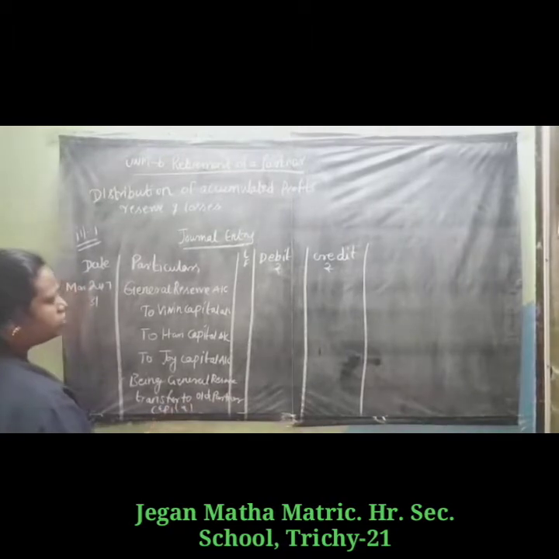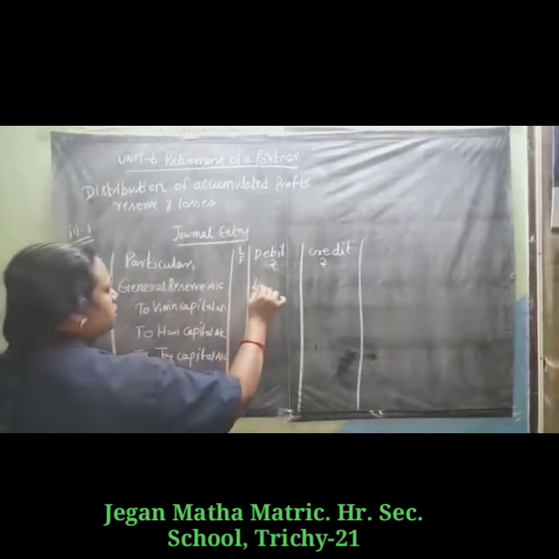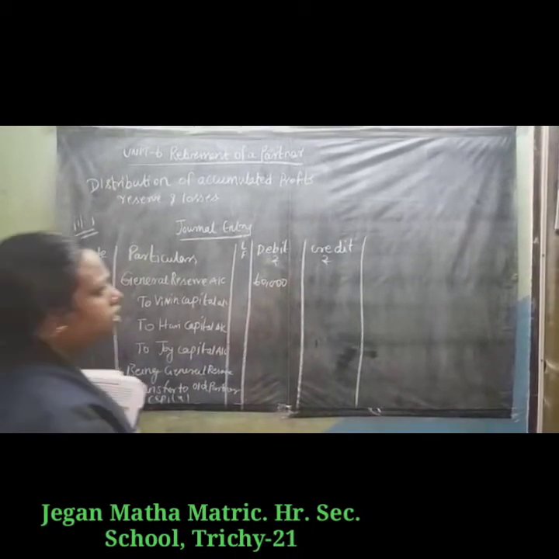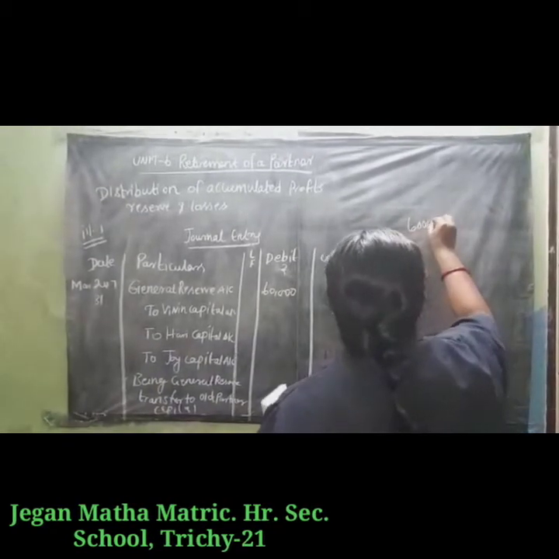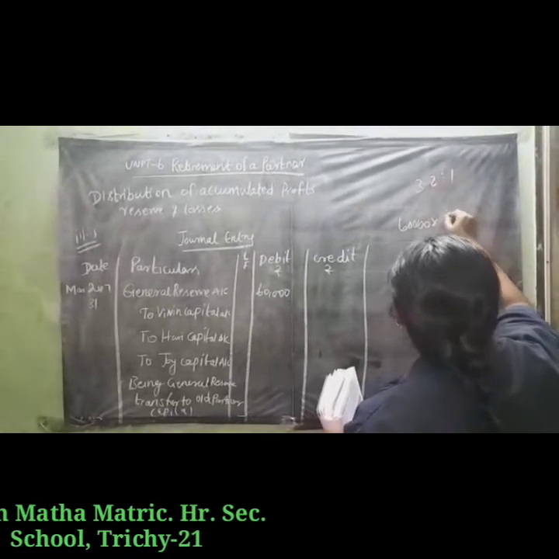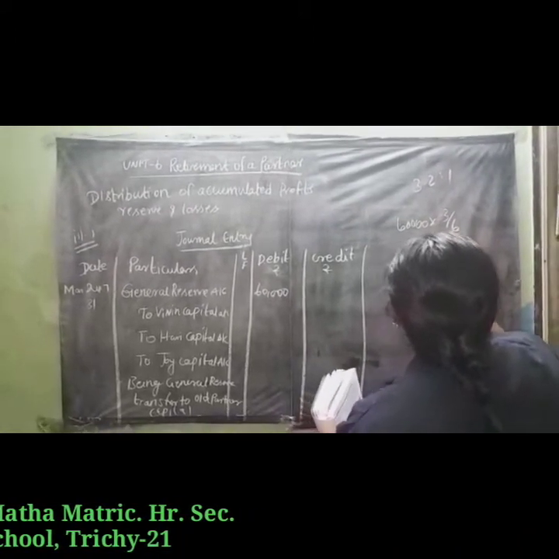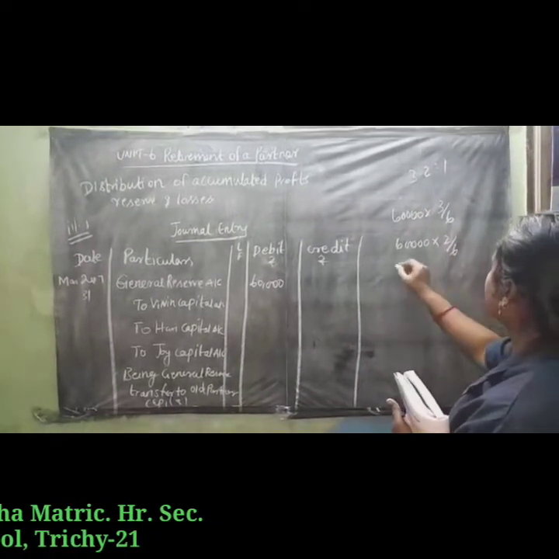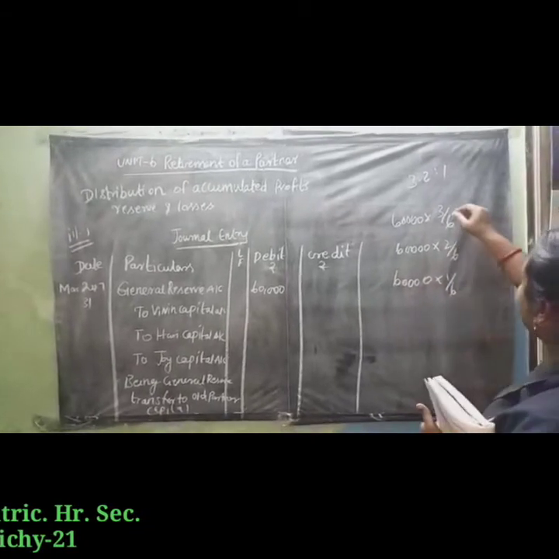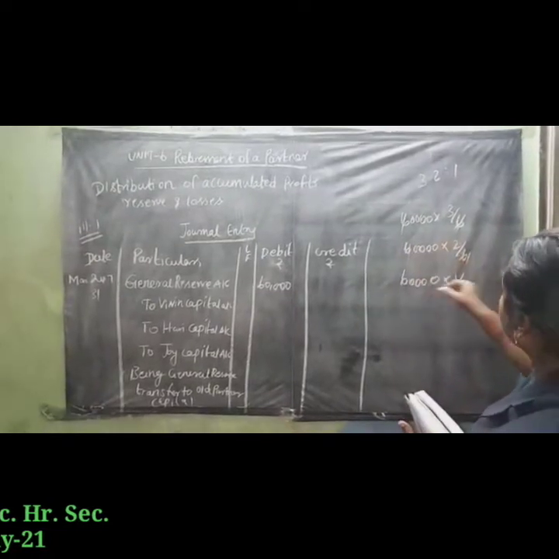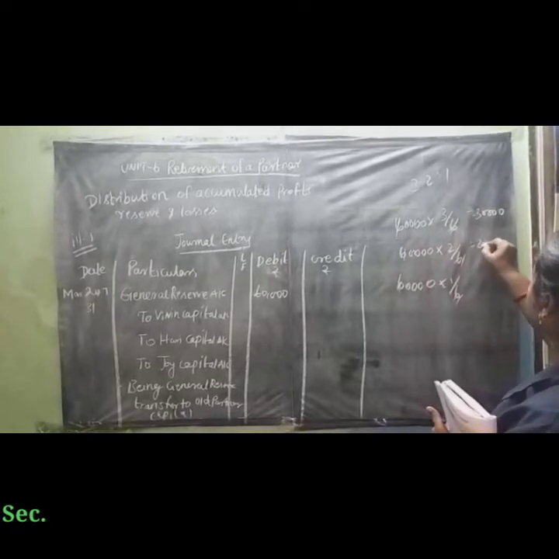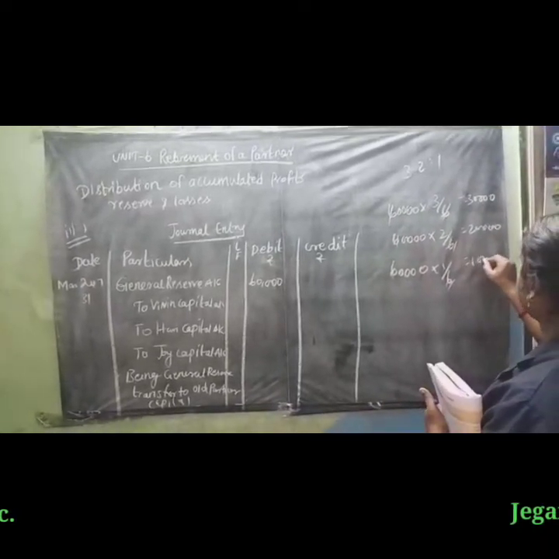What is the amount we are going to find out? The general reserve amount is 60,000, and we have to share it. 60,000 into 3/6, 60,000 into 2/6, 60,000 into 1/6, given the ratio 3:2:1. Simplifying, we get 30,000, 20,000 and 10,000.